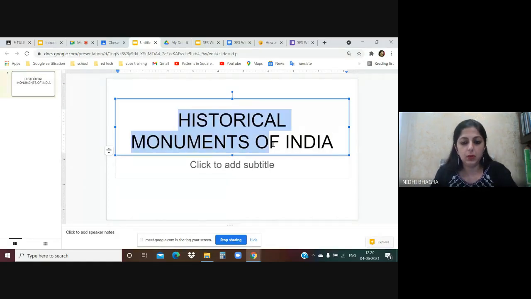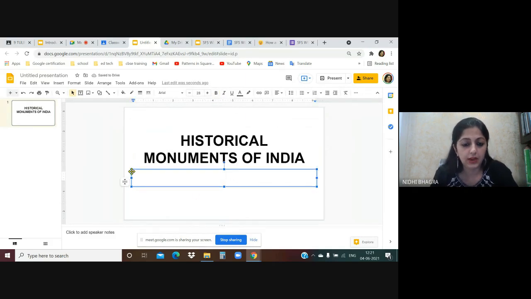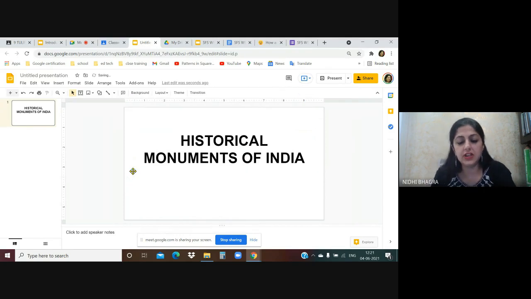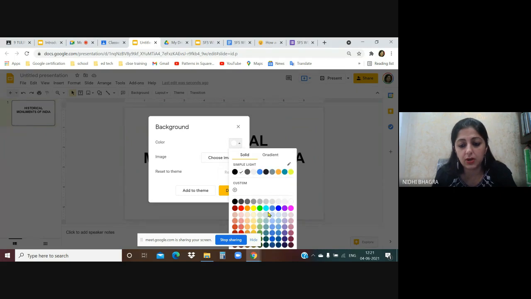I can make it bold. There is on the top menu bar, like in a PowerPoint presentation. This is much simpler than PowerPoint presentation. You can make it bold. I don't need the second template, so I'll just delete it. You can even change the background. On the top menu bar, there is an option, change background. So just click on change background. You can change the color of the background from here.